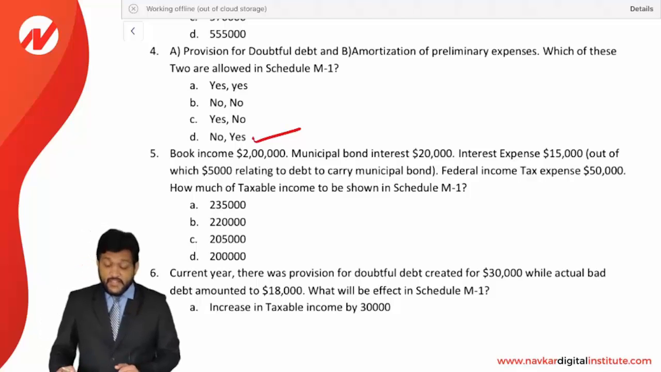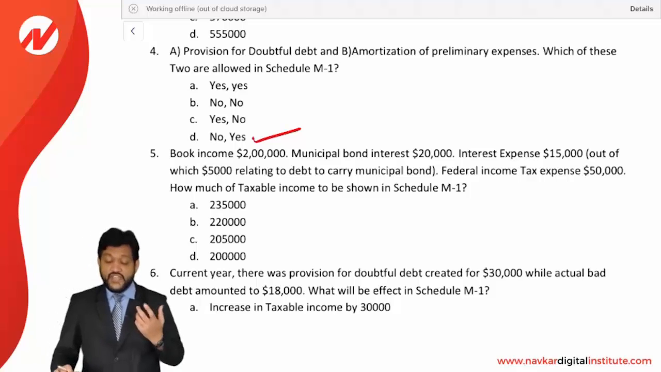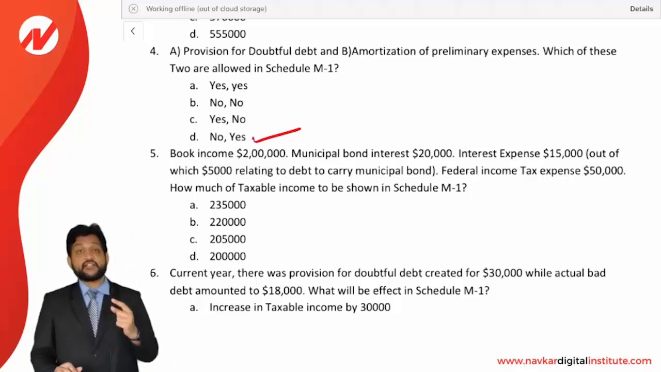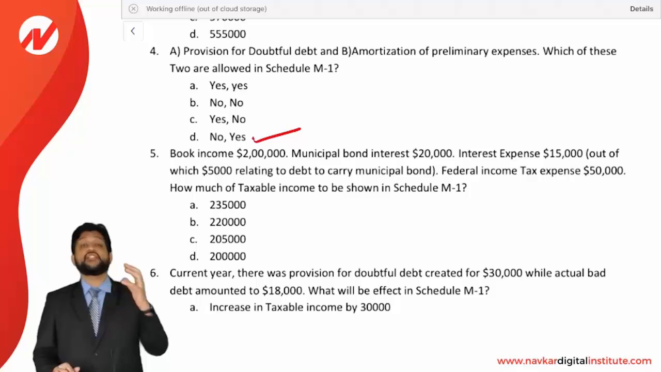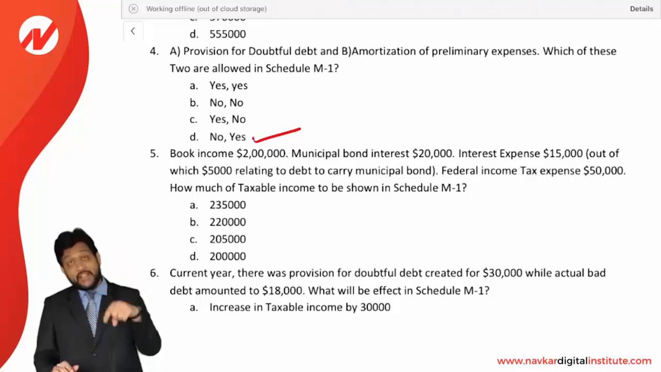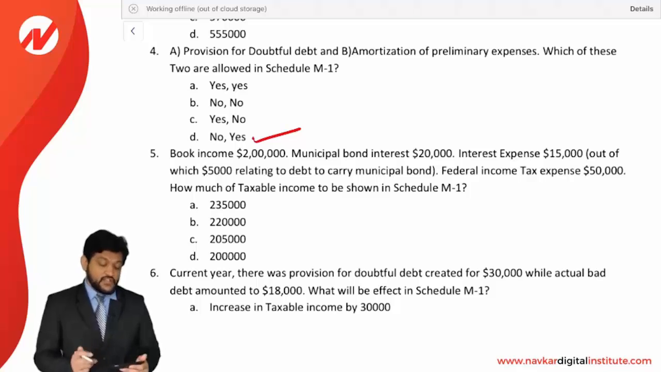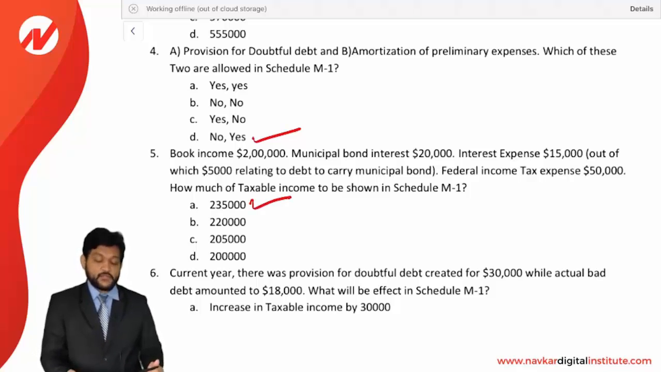Then interest expense 15,000, out of which 5,000 is to carry the municipal bond. So 5,000 of interest expense is for the municipal bond, which is for exempt income, and interest expense incurred for earning exempt income will not be allowed. So we'll add back the 5,000 of interest. Federal income tax expense 50,000 is again not allowed, so 50,000 will be added back. So the final answer is coming 2,35,000. A is the correct option, 2,35,000.